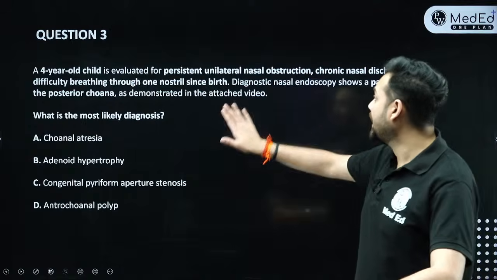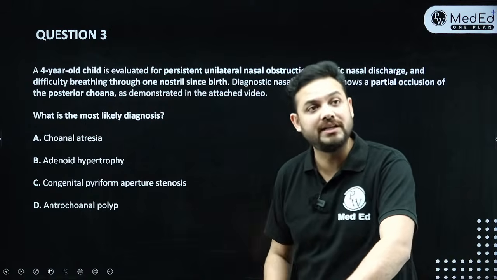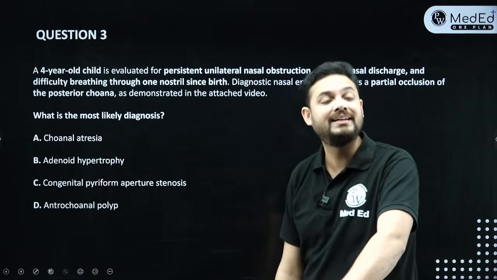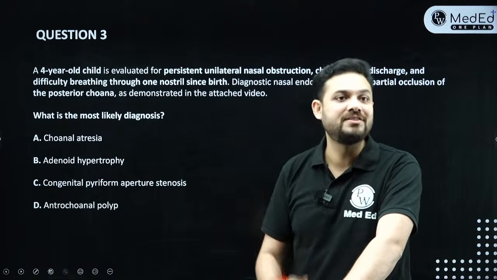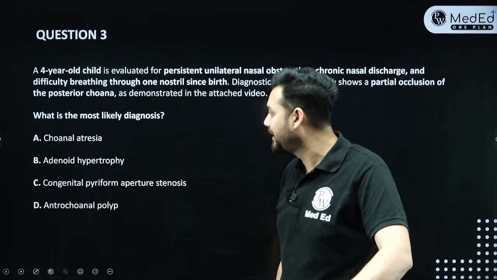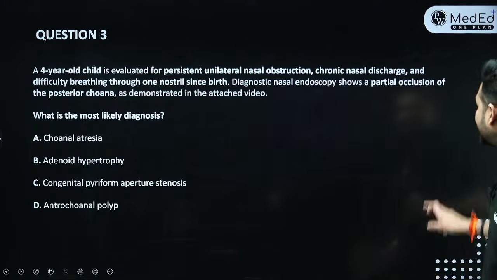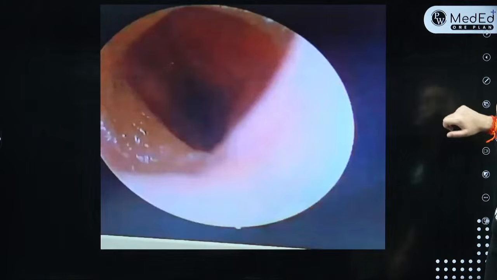Okay, fine. Now, diagnostic nasal endoscopy shows partial occlusion of the posterior choana of the nose. What is the most likely diagnosis when you can see it, right? Is it adenoid? Is it choanal atresia? Is it congenital pyriform aperture stenosis? Is it antrochoanal polyp? Let's first watch the video. Then we are going to see what this pathology is.